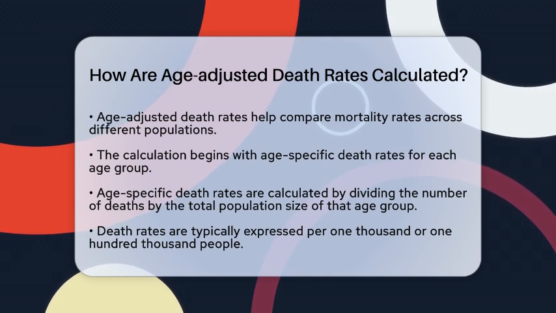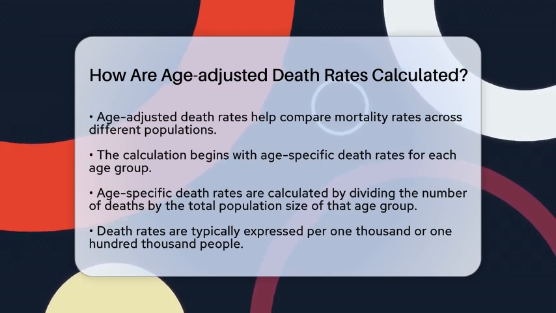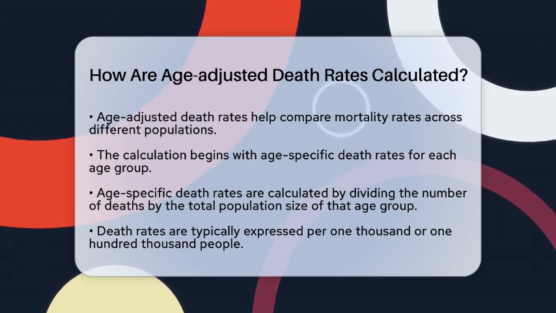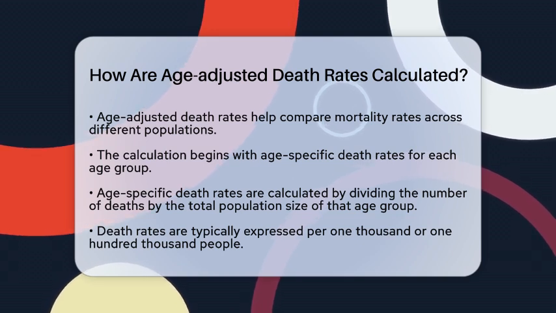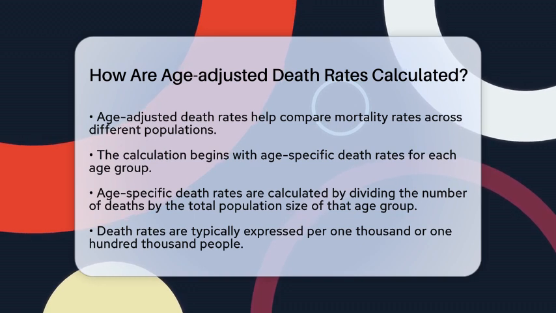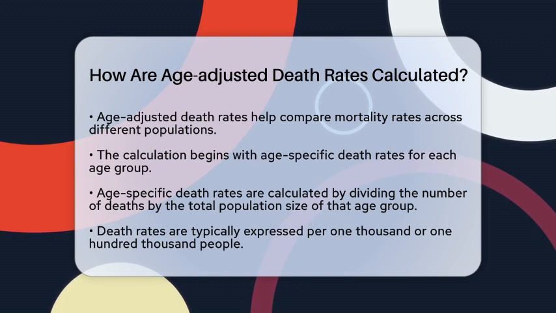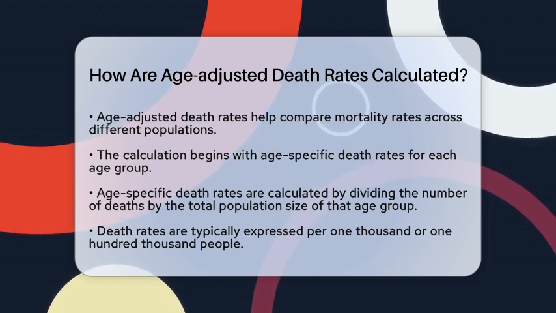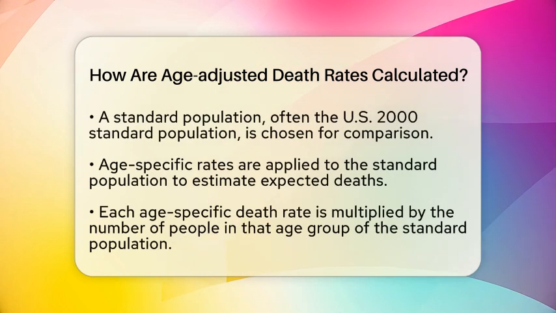First, we need to calculate age-specific death rates. This means for each age group, we take the number of deaths and divide it by the total population size of that age group. This gives us a clear death rate for each age segment, usually expressed per 1,000 or 100,000 people. Next, we choose a standard population to use as a reference point.